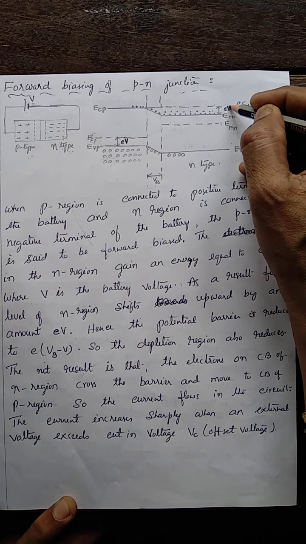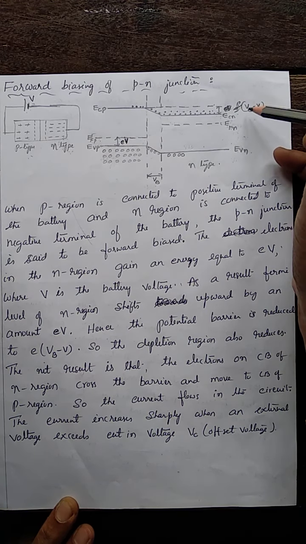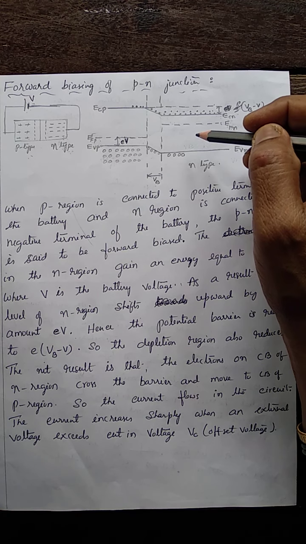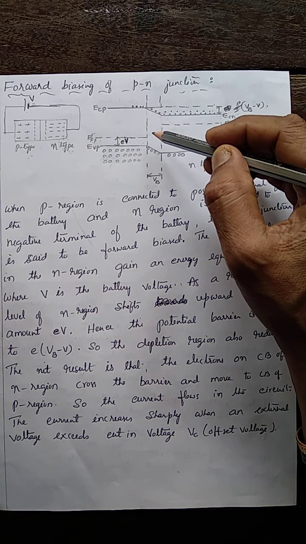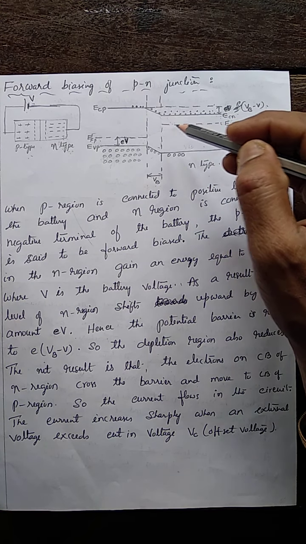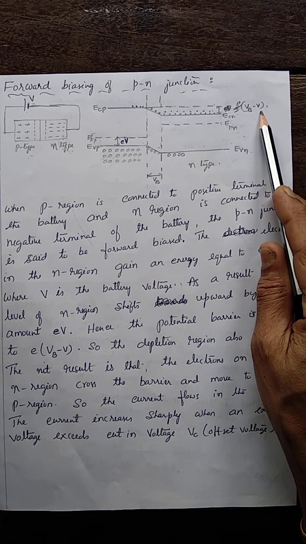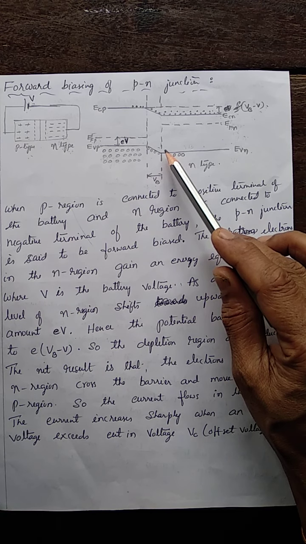By this amount, there will be a reduction in the potential barrier. During forward bias, when the junction is forward biased, this potential barrier gets reduced by an amount equal to e(VB minus V).